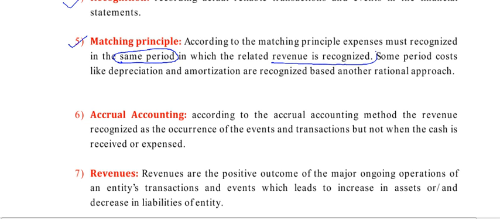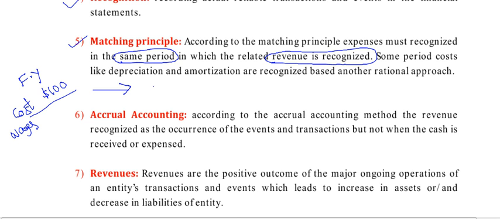For example, in this financial year you are recognizing expenses related to the cost. You recognized $100 of expenses or cost related to wages. You produced this worth of goods and sold them in the same period or in the next period.